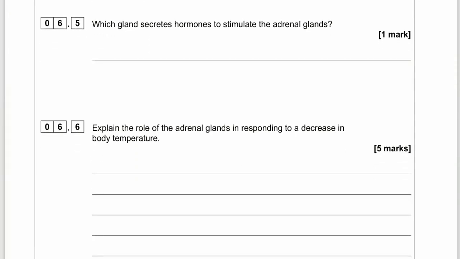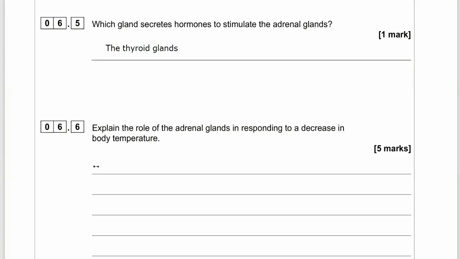Okay, let's look at 6.5. Which gland secretes hormones to stimulate the adrenal glands? Well, the gland that releases hormones that stimulate the adrenal glands is known as the thyroid gland, and it releases thyroxine, which acts on the adrenal glands and helps speed up metabolism.